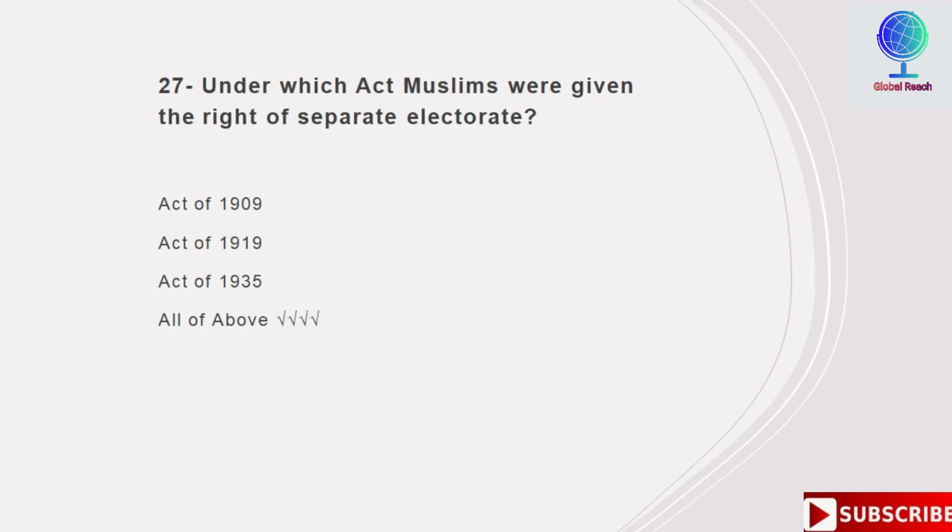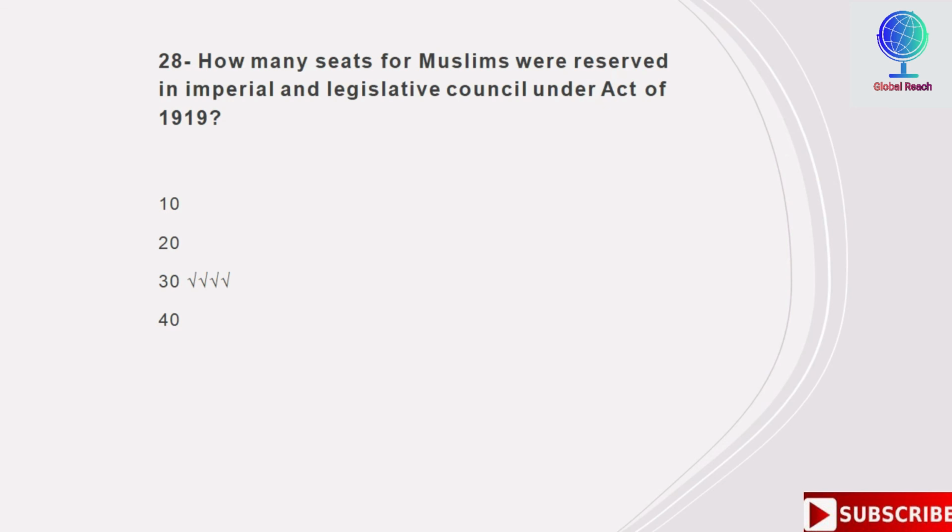How many seats for Muslims were reserved in Imperial and Legislative Council under the Act of 1919? Options are 10, 20, 30, 40. Correct answer is 30. 30 seats for Muslims were reserved in Imperial and Legislative Council under the Act of 1919.